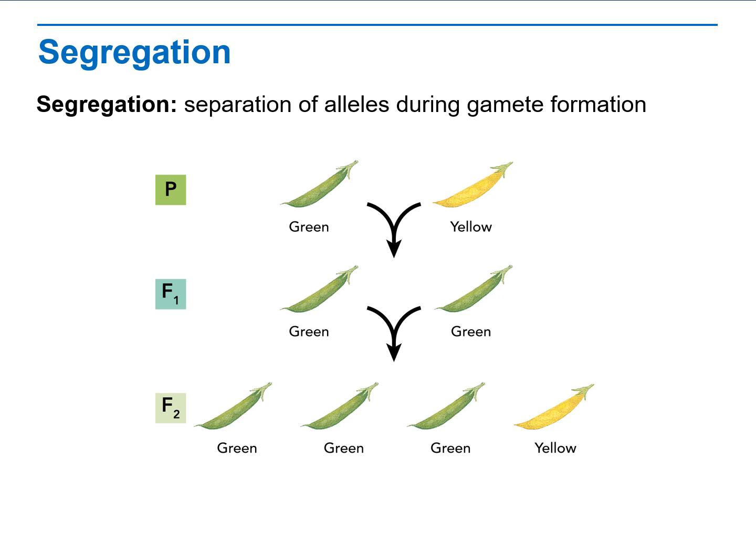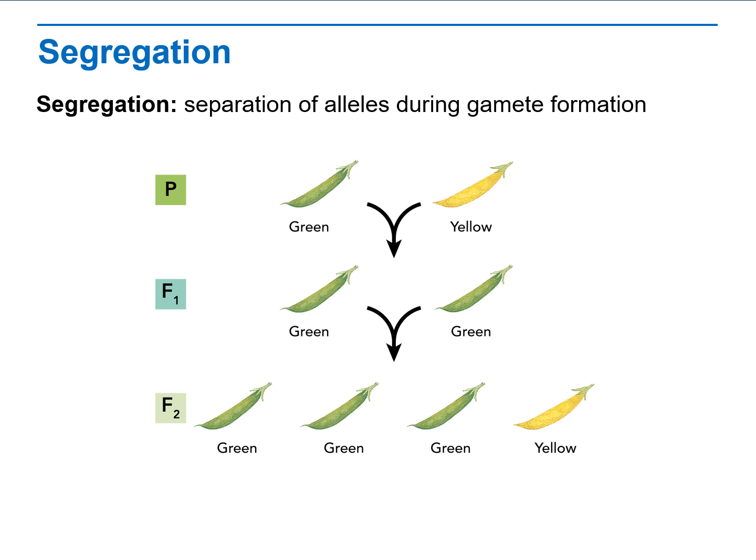Was the recessive allele for yellow color lost in the F1 generation? And how do you know? No, it couldn't have been lost because it reappeared in the F2 generation, in 1/4 of the F2 generation. From this result, Mendel was able to infer that the factors controlling traits do not blend or become lost within an individual, but they may remain separate.